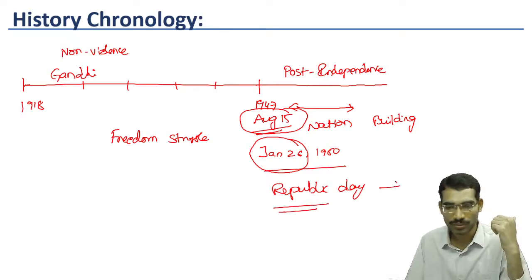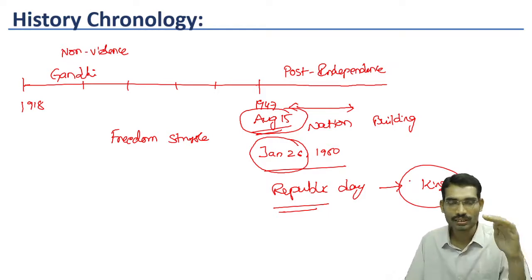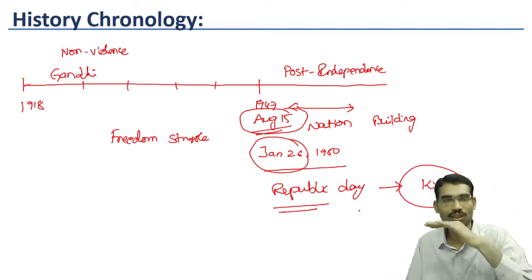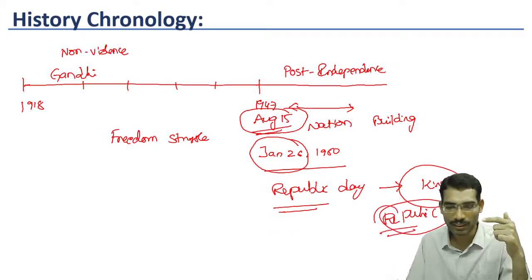That means we no more have kings. India was earlier the land of kings. Now no more kings. The head of the state, the first person of the state, is not a king. He is a normal person from the common public. That's why we call it a republic. Why republic?